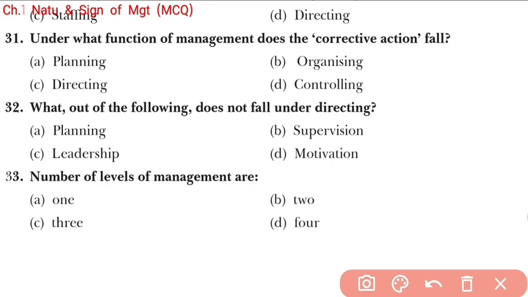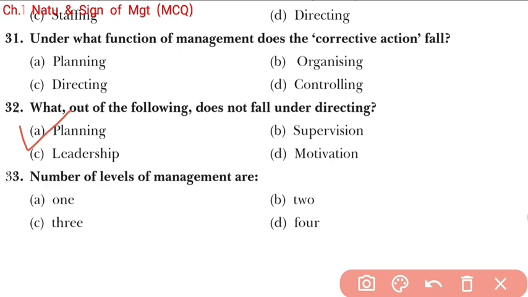But planning does not come under it. So the answer is planning, because the rest of the 3 points are elements of directing, but A, planning, is not an element of directing, so it is not correct.